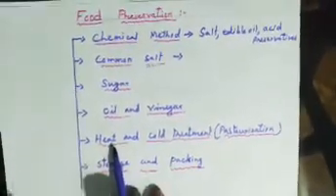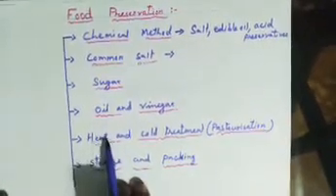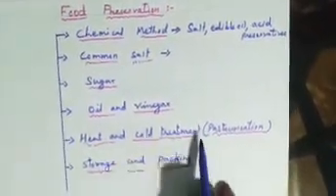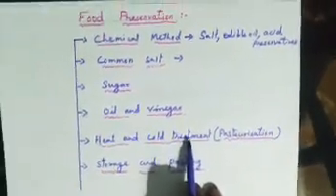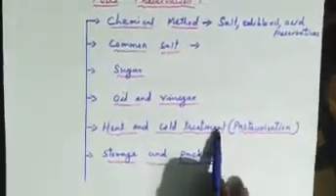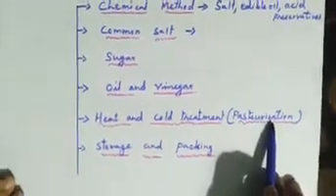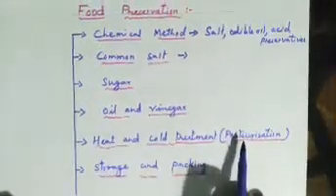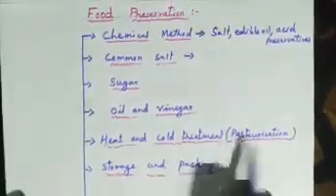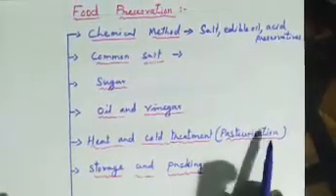Next, preservation by heat and cold treatment. That means heating rapidly and rapidly cooling it. We use this method in case of milk, and it is termed pasteurization. The packet milk that you bring does not spoil because it is pasteurized milk.